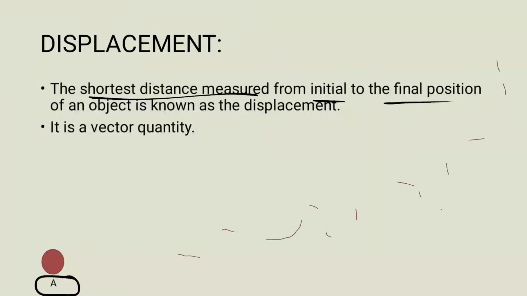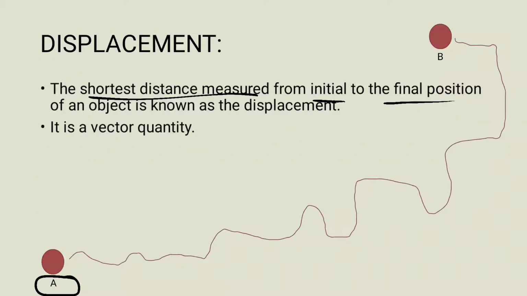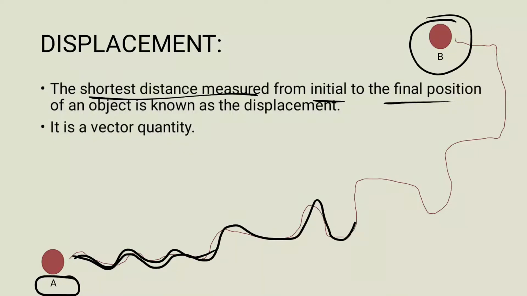Now it moves to the position B, it rolls. Suppose this is a ball and the ball rolls down in this motion, in this form, and reaches position B. So the distance covered is the total distance that it has taken, that is like this, the irregular path, and it reaches. So total distance is this path.